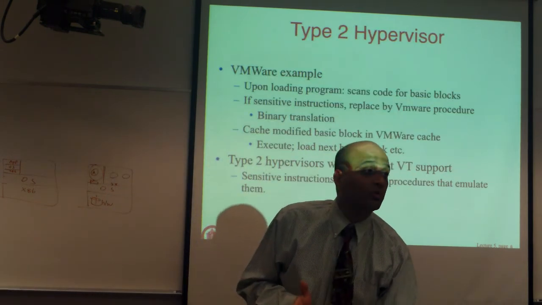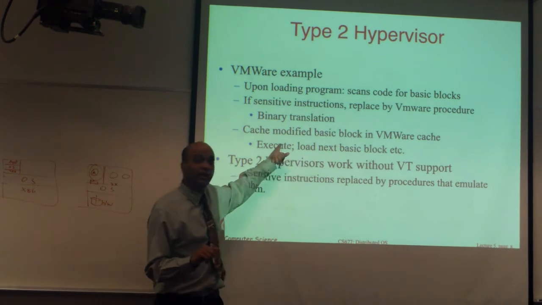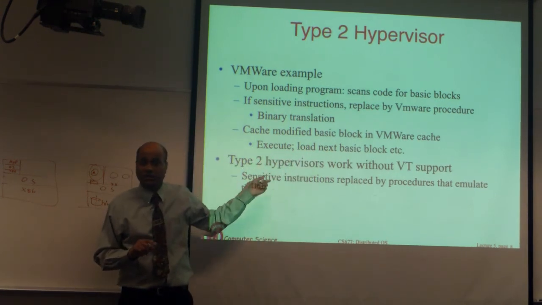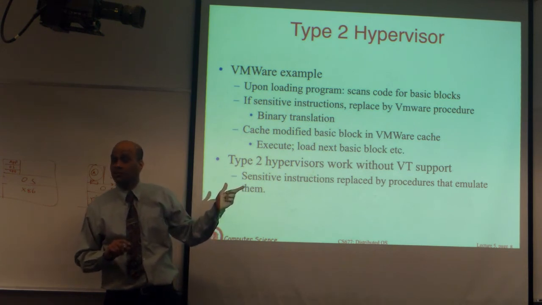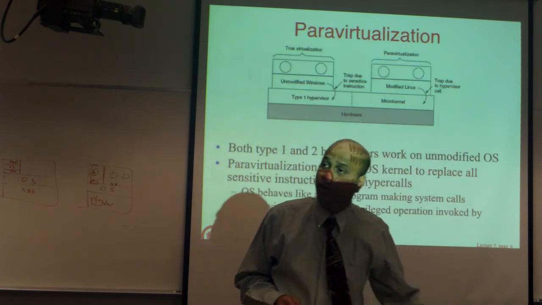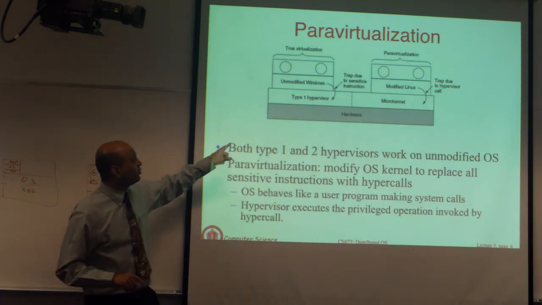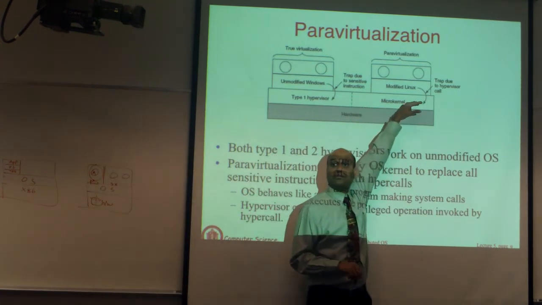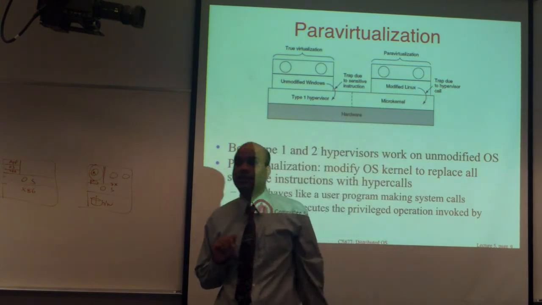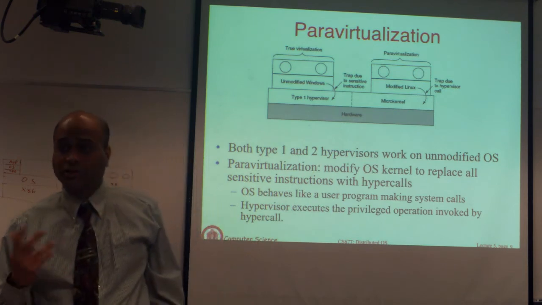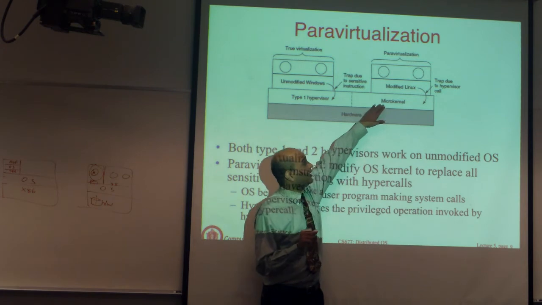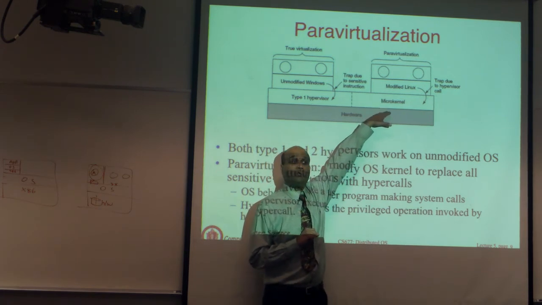It did not require you to change anything, but scanning this code and replacing it will slow things down, as you can imagine. Before you let any instruction execute, you have to keep scanning, saying, should I replace it with a function call? Okay. So rather than doing it at runtime, you do this at code time. So you build a special version of Linux. It's a para-virtualized Linux. Every kernel mode instruction that the Linux kernel would ever execute is replaced by a system call to the underlying virtual machine, the bare metal hypervisor.